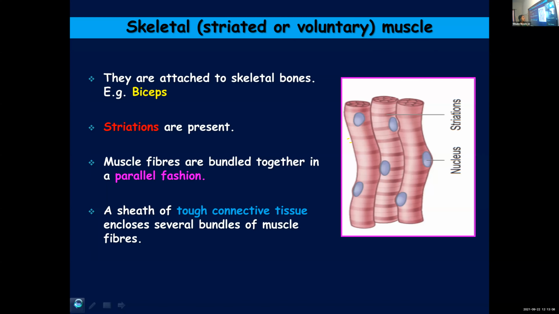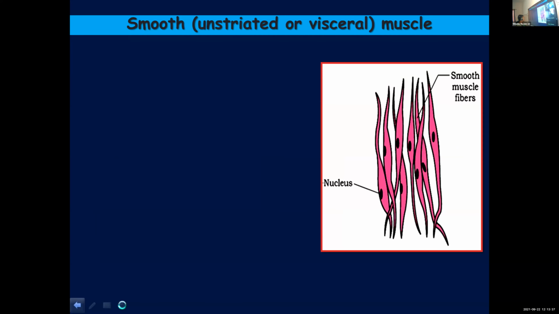Once again, they are attached to skeletal bones. They are cylindrical, unbranched, multinucleated, arranged parallelly to form bundles. Alternate light and dark bands are there. That is why you call them striated muscle. And a tough sheath of connective tissue encloses several bundles of muscles. It's a common feature of muscle fiber.